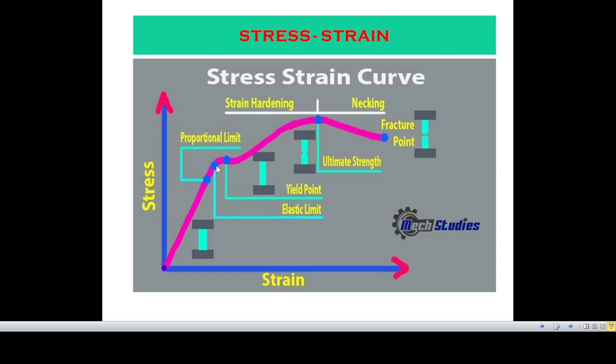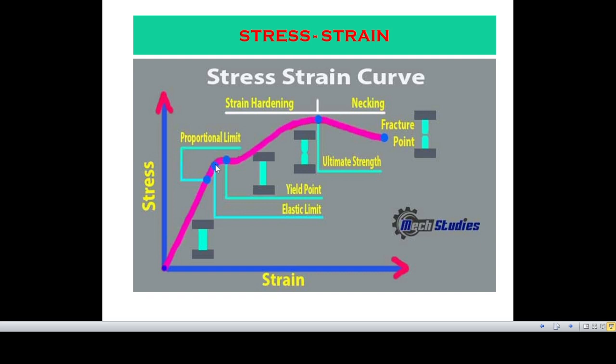This is theoretical approach. According to Hooke's law, stress is directly proportional to strain up to this elastic limit. But practically, stress is directly proportional to strain up to this proportional limit. So this is practical approach. So practically, up to proportional limit, stress is directly proportional to strain, but according to Hooke's law, stress is directly proportional to strain up to elastic limit.